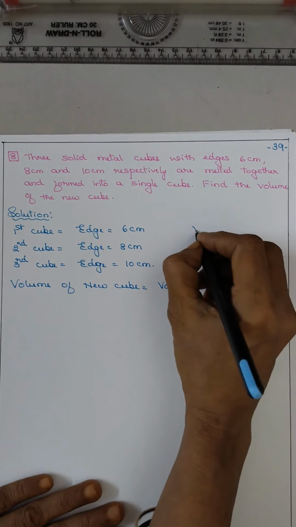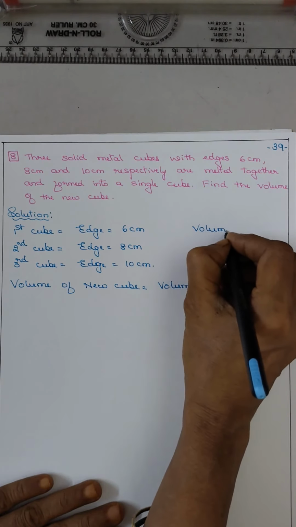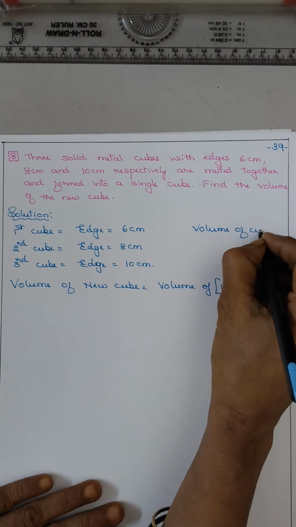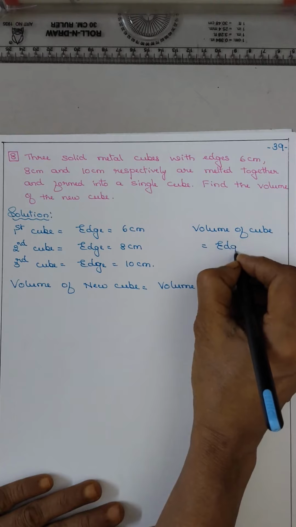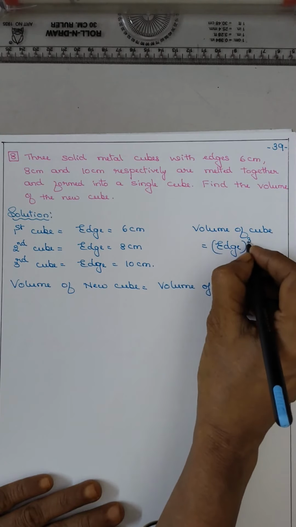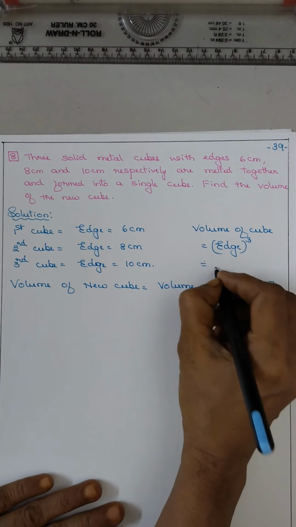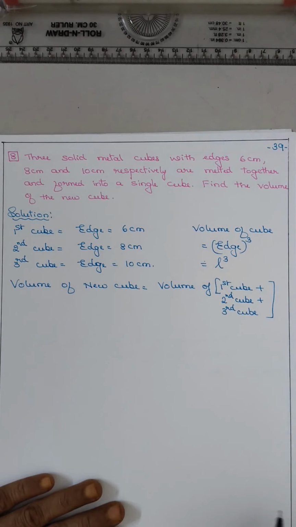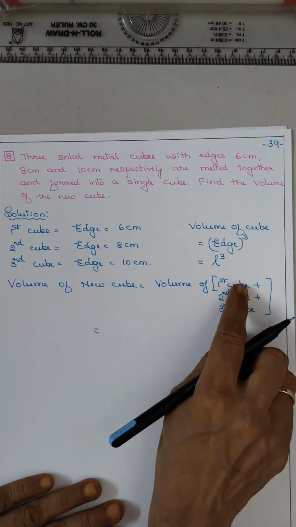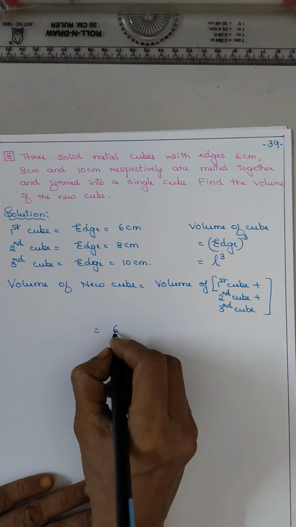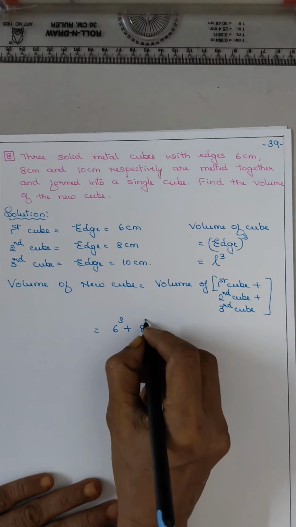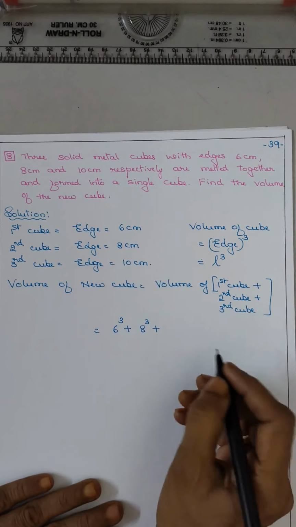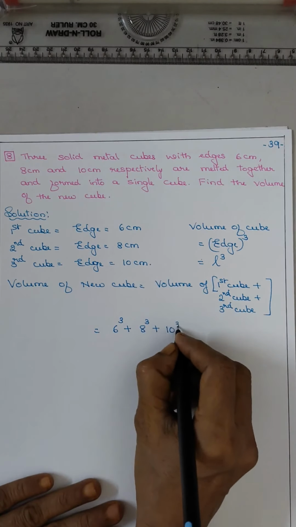But what is the formula? Volume of a cube is equal to edge cubed, isn't it? L cube. That you write in the corner. Now the first cube's edge cubed is 6 cube, plus the second is 8 cube, the third is 10 cube.